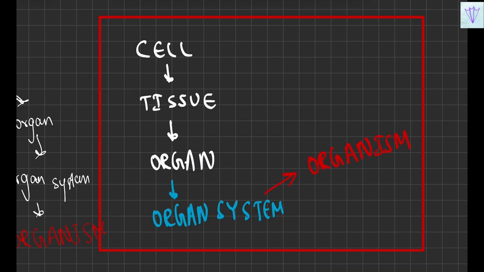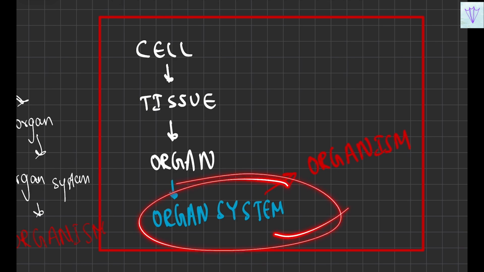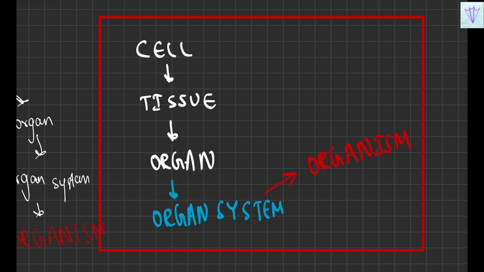So cell will be there, tissue will be there, organ will be there. Organ in the sense we have various organs like the heart, the lungs, the trachea, the throat, and these organs all together will form the organ system. For example, the respiratory system, the excretory system, and so on. All these organ systems together will form the organism, for example, we human beings. So all the organ systems combined together form a human being.